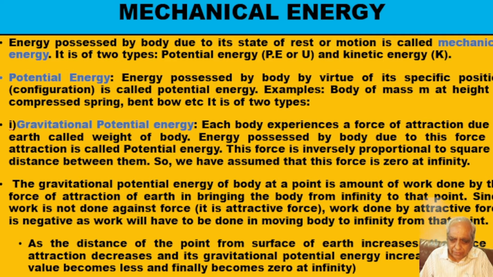Suppose at point A the potential energy is minus A, then I will have to do the work plus A, so that I can take it to infinity, as minus A plus A will be 0, because at infinity the energy is zero. So that is why all bodies in Earth's atmosphere have negative potential energy.